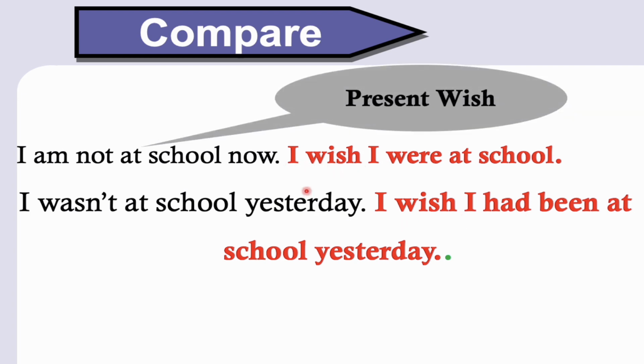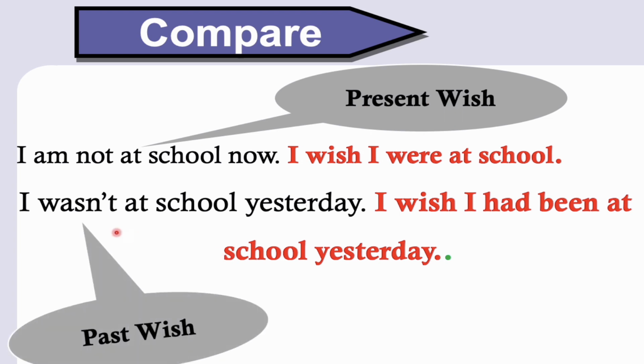Yeah, good. So first one, it is a present wish. So are we talking here about the present or the past? Good, it is present. So I am not at school now. So here we're talking about present wish. I want to change the situation now. I want the situation to be changed now. But for the second, I wasn't at school yesterday. So we have I wish I had been at school yesterday. So this is past wish because we are talking about yesterday. So the difference is that this one is present and this one is past.